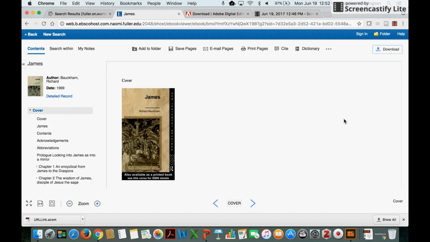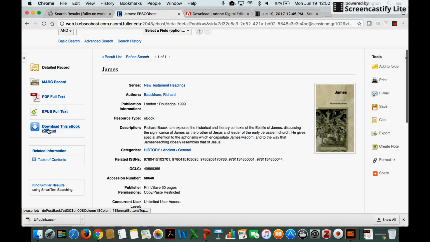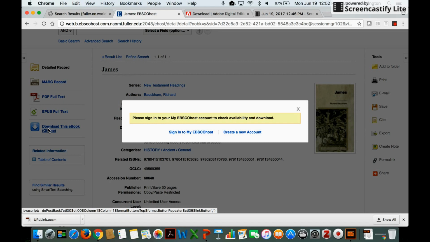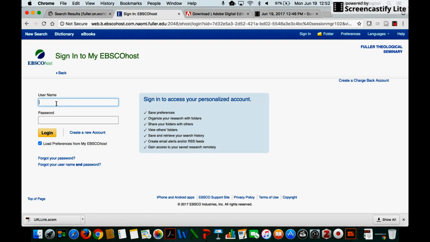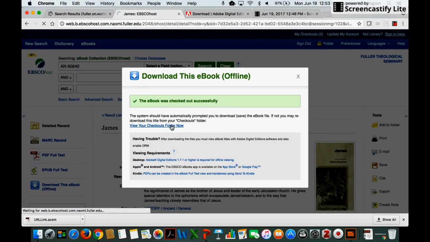Say you want to download it for later on, you can go to the top right-hand corner to download, or we can go back to the main page and download this as an ebook. It'll ask you to sign on to your EBSCO account, and it'll allow me to check it out for 7 days. And as you can see, the link is down there.